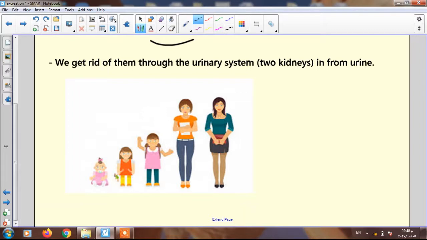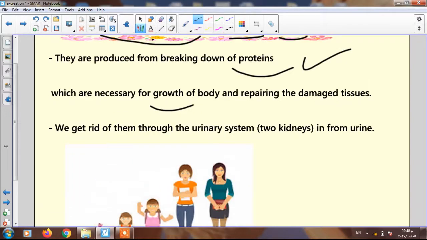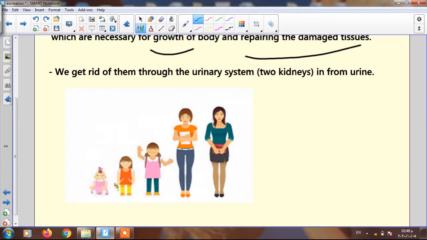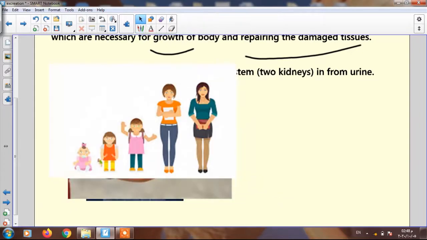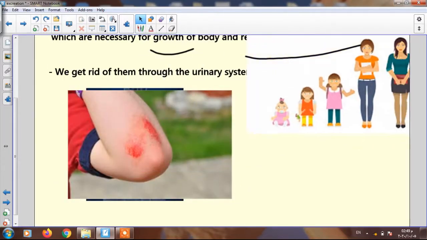So number 1, proteins are very important for growth. And number 2, for repairing damaged tissues. If you have an injured skin, like in this picture, the existence of protein inside your body helps in repairing new tissue instead of the damaged one.